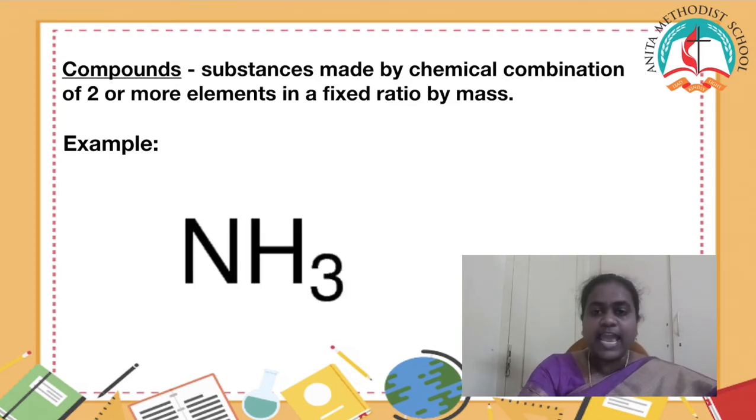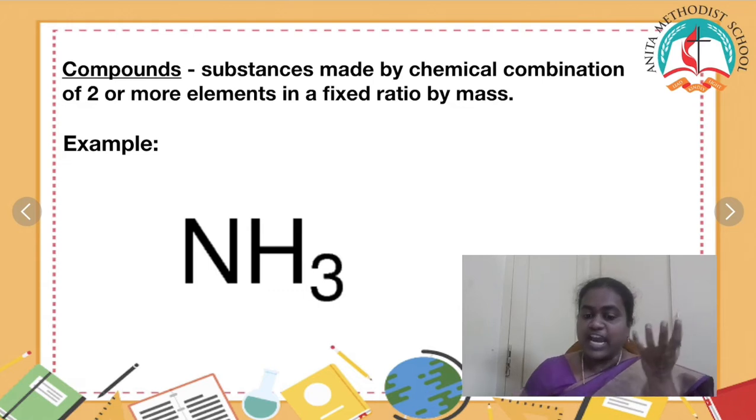Here NH3 is nothing but ammonia. How is ammonia formed? Nitrogen plus hydrogen. So nitrogen is an element and hydrogen is an element. When they combine together, they form a compound.